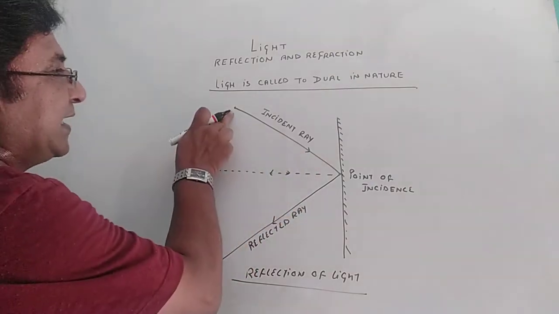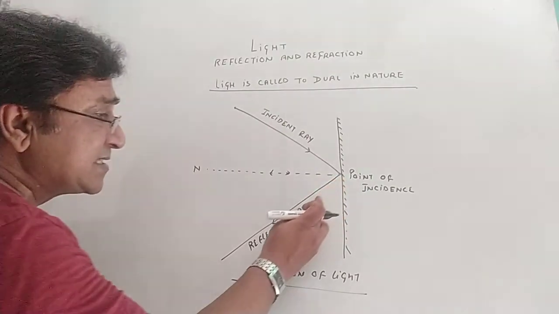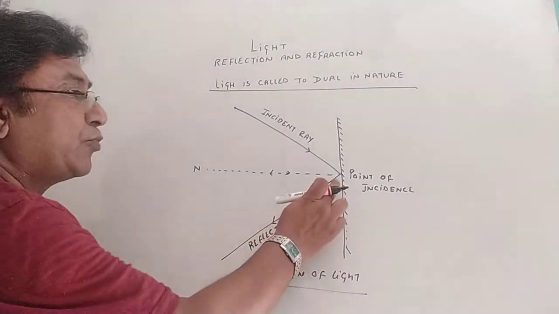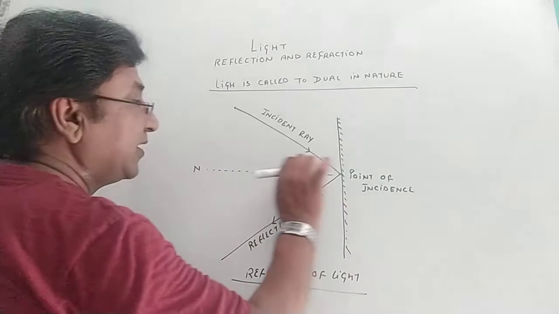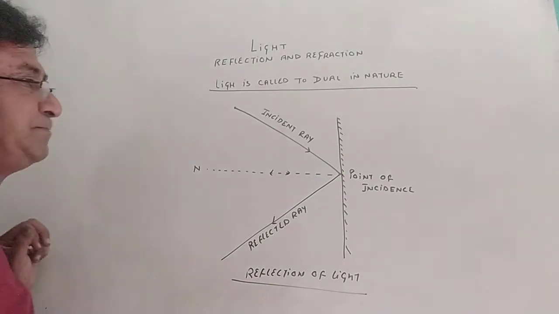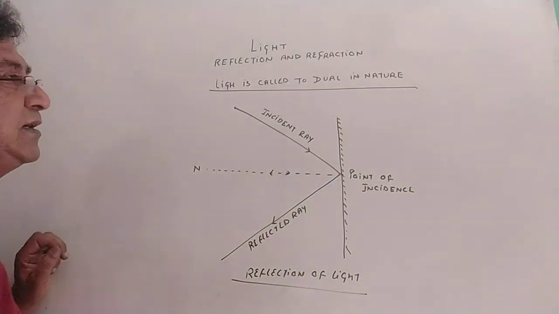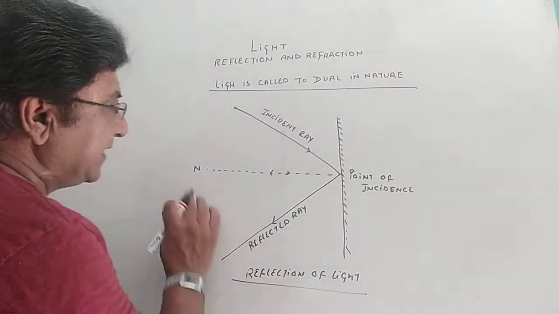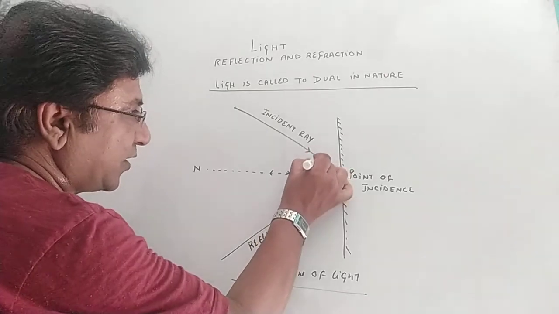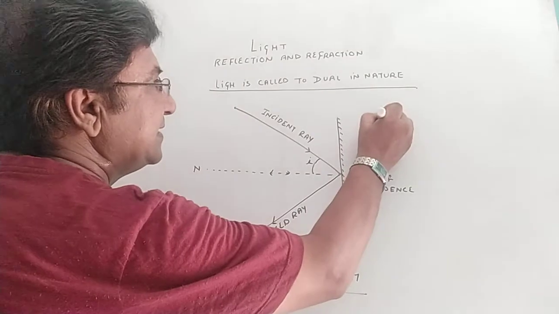A ray which is striking on the point of incidence is called the incident ray. The ray which is bouncing back from the point of incidence is called the reflected ray. Normal, I already told you, any ray which falls perpendicularly over a surface bounces back on the same path, so it acts like a normal. Now, the angle between the incident ray and the normal is called the angle of incidence.